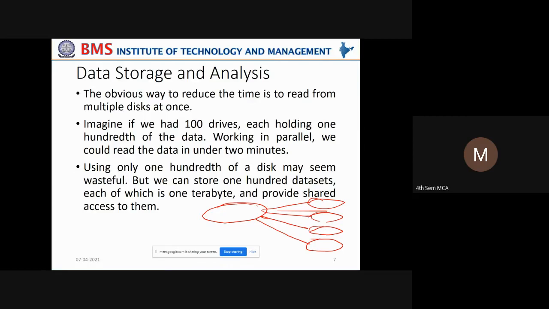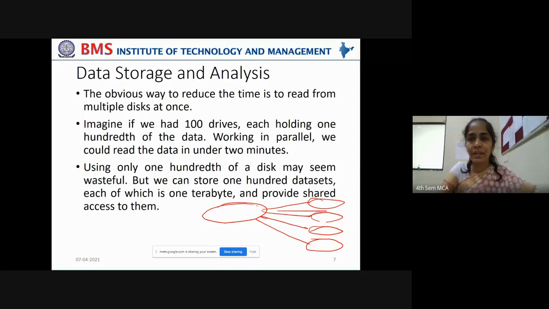This is like divide the data and provide access to it simultaneously so that the data can be read faster. Multiple access is being provided so that the data can be read very quickly when compared to reading from a single disk.